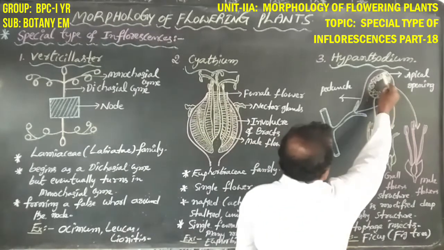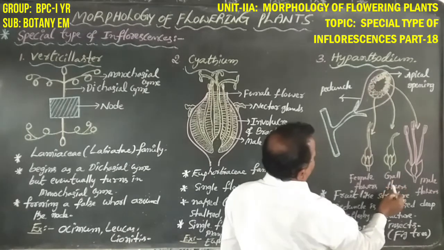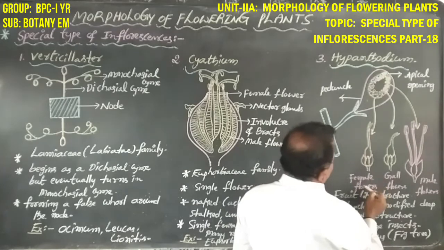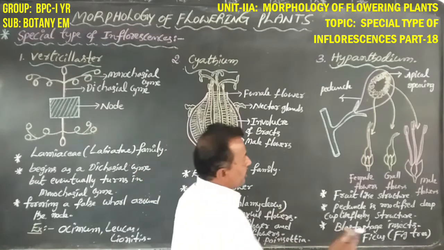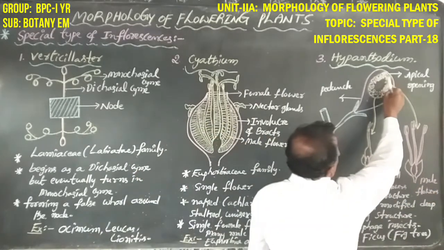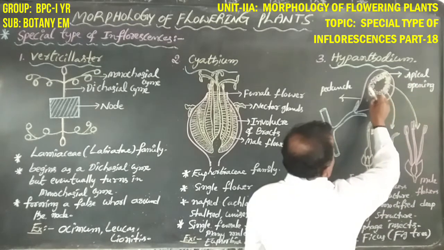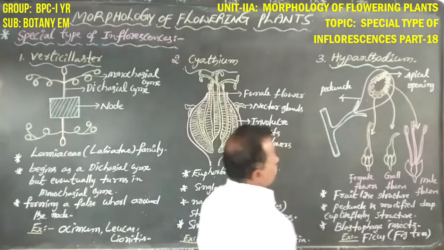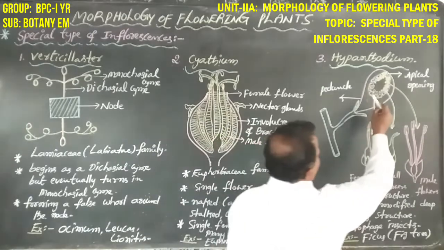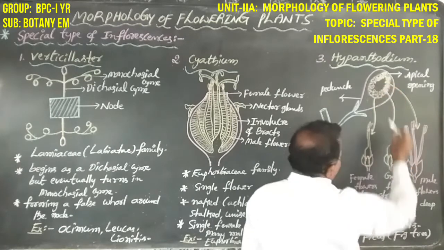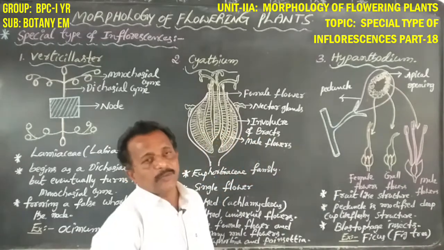So dear students, these are male flowers, these are female sterile flowers, that is gall flowers, and these are female flowers, that is female fertile flowers. The male flowers are always located near the apical opening, and the female flowers are always located at the bottom of the inflorescence, while the female sterile flowers, known as gall flowers, lie between them.